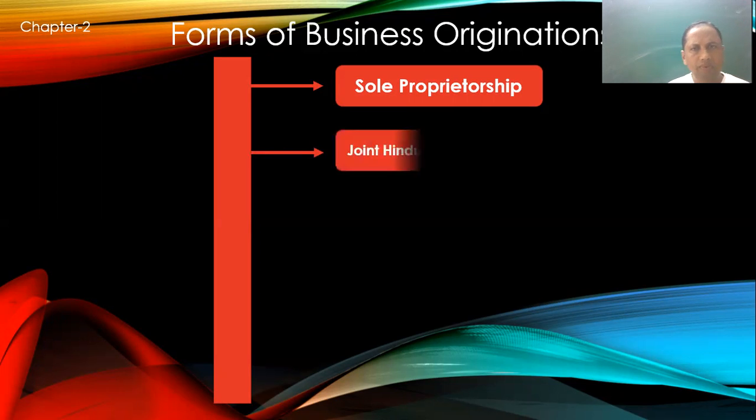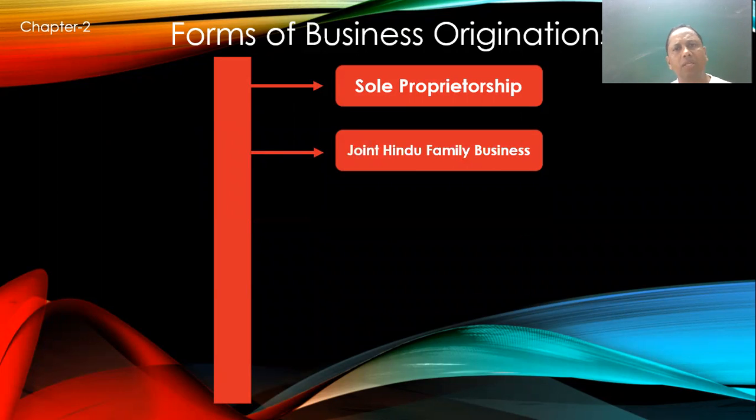Next, what we have to learn in this chapter is the joint Hindu family business. A joint Hindu family business is a business which is run under the Hindu Succession Act 1956. This act defines that when a minimum of 2 male members are there in a family, a joint Hindu family business is formed.